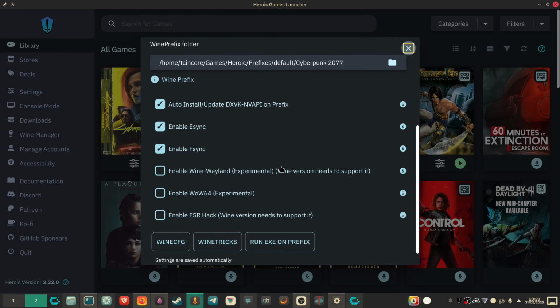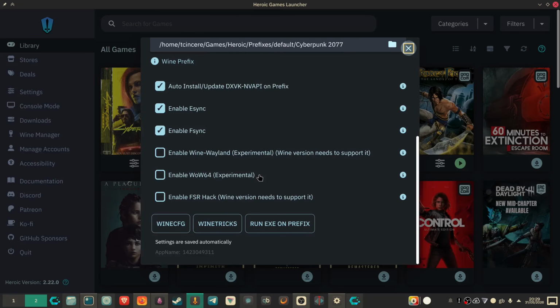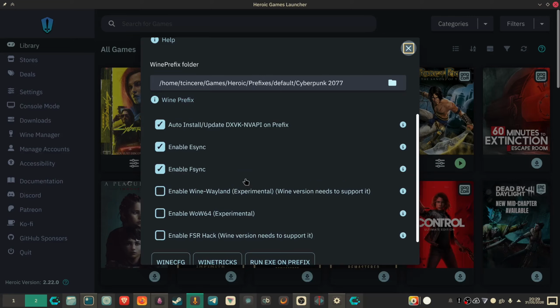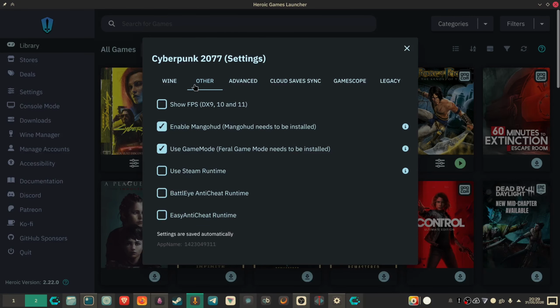And these are just some default settings with esync and fsync. Nowadays we have NTSync in the kernel if you're using CachyOS, for example, but I think it is already in the Fedora kernel, I'm not too sure. If we go to the other tab, we can see you have Mango HUD and Game Mode. You usually want to keep Game Mode selected, and you can install Mango HUD.